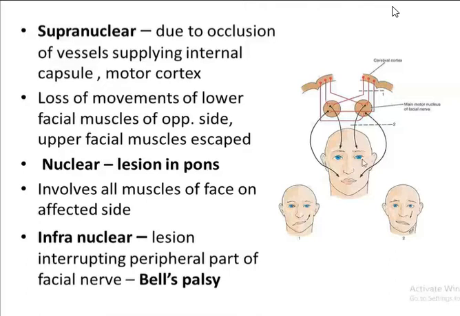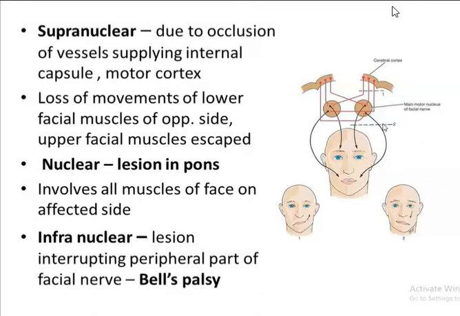Now, whenever there is a nuclear lesion, that is a lesion in the pons, it involves all the muscles of the face on the affected side, the side of the lesion. So there will be paralysis of the facial muscles on the affected side, upper as well as lower. And coming to the infranuclear paralysis, there are so many infranuclear lesions, the peripheral palsy you can say. With a lesion in the peripheral part of the facial nerve, many symptoms can occur.